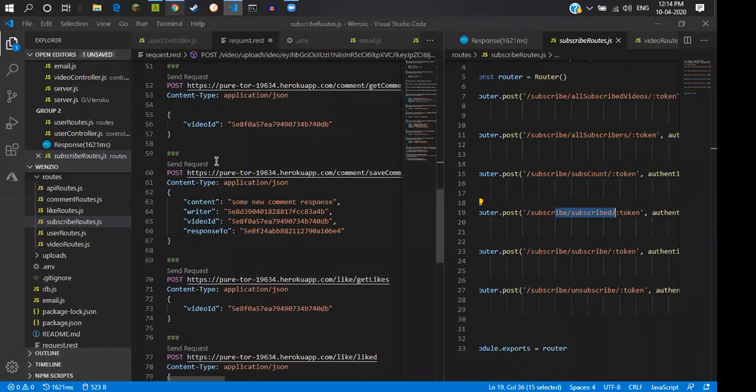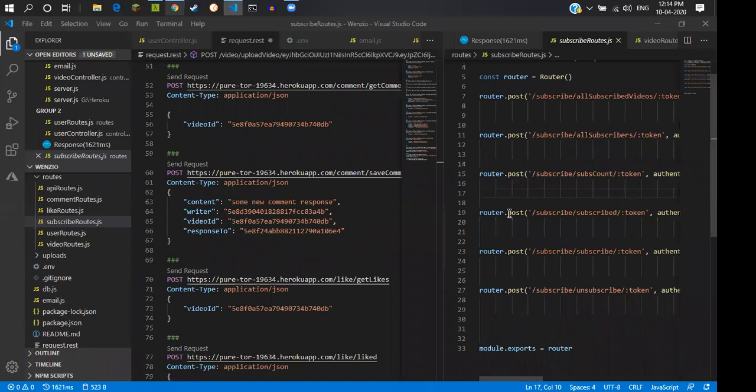Actually I haven't created all the routes here. I was using Postman yesterday, so that's why.